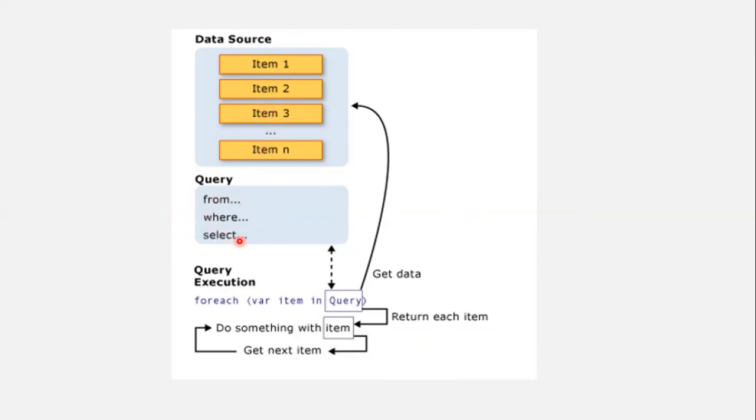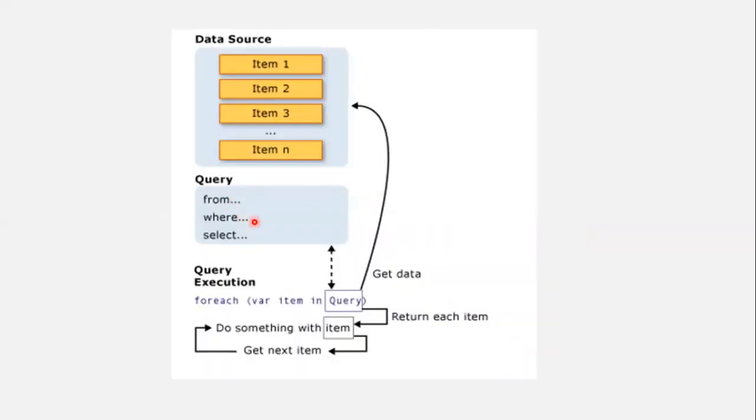We write the query, and after specifying the data source to the query, applying filters, and selecting the data according to the filters, we execute the query. This is the way of execution of a LINQ query. After execution of the LINQ query, we will get the data, and we can work with that data also.